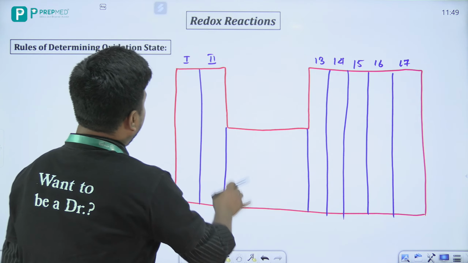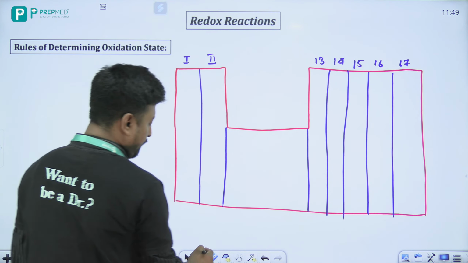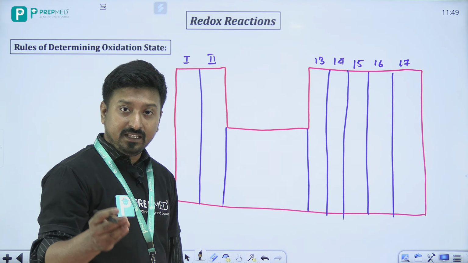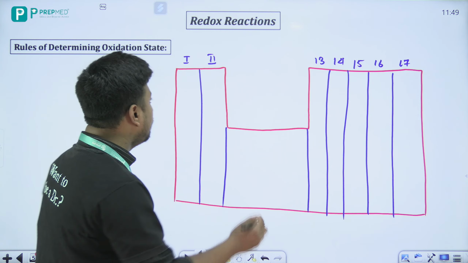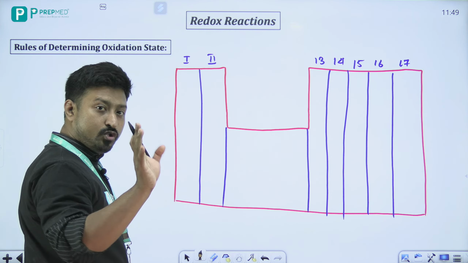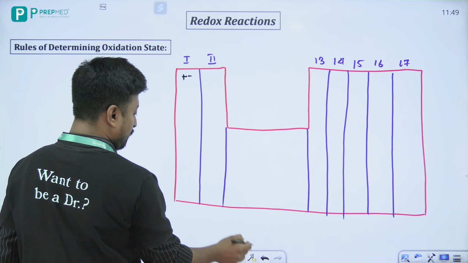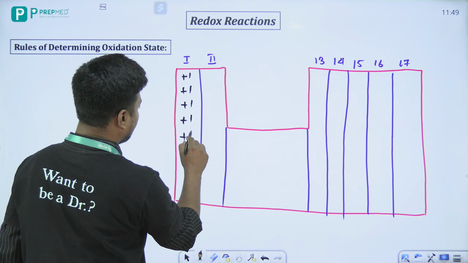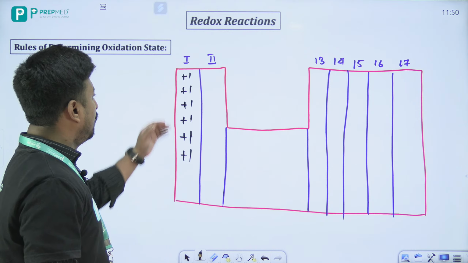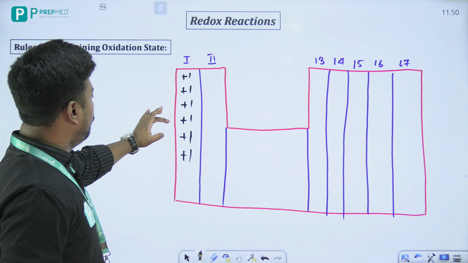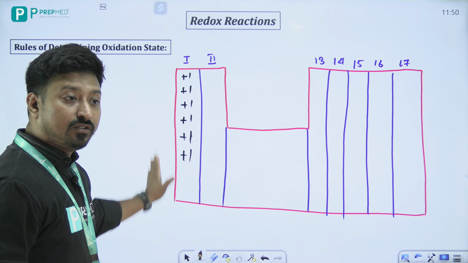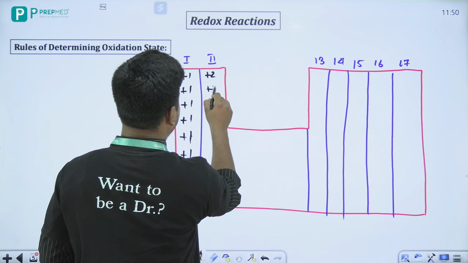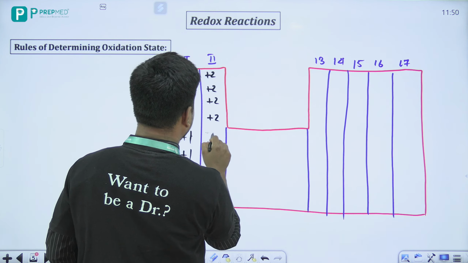चलो, now in this case, remember, देखो ध्यान से देखो बच्चों, in group 1 we have lithium, sodium, potassium, rubidium, cesium, francium. बेटा remember, कुछ भी हो जाए their oxidation state will always be +1. What about group 2? They will always be +2.